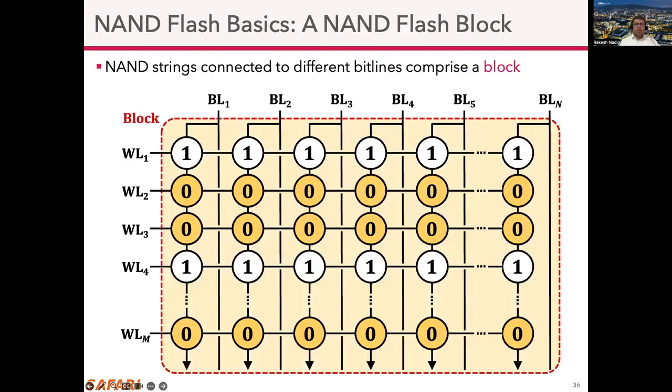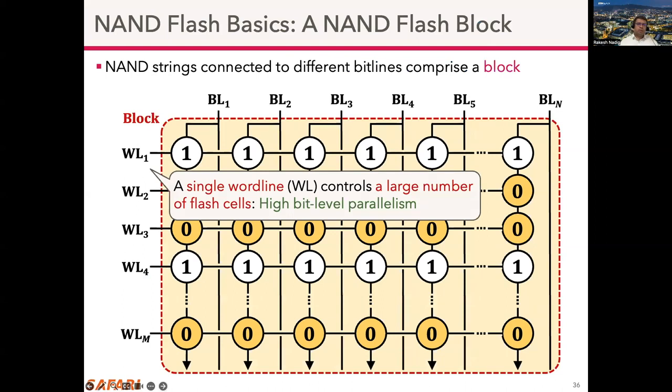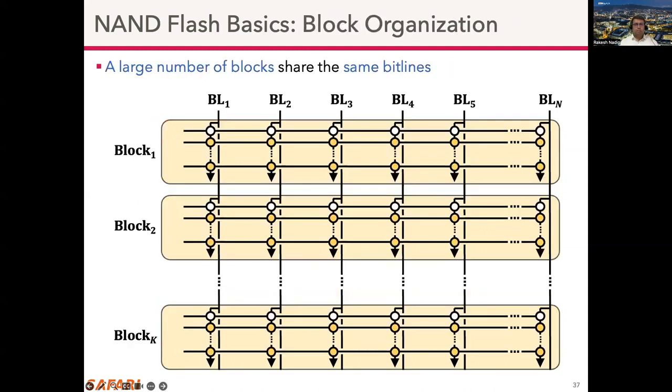Several NAND strings at the same vertical position constitute a NAND flash block, and a single word line controls a large number of flash cells at the same vertical position, and this enables high bit level parallelism in NAND flash memory. And a large number of blocks share the same bit lines in the NAND flash chip.